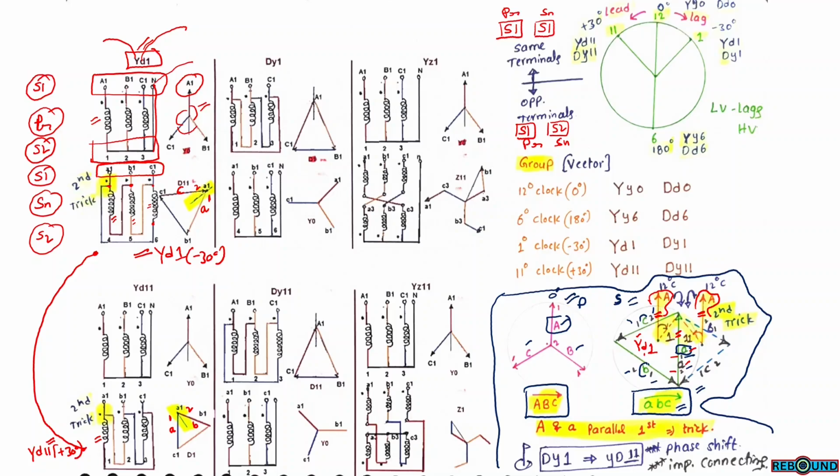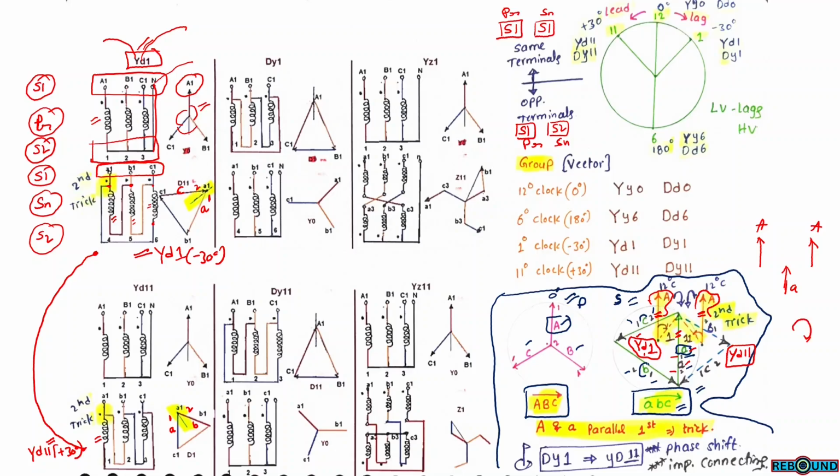Why we are drawing this is that we have to exactly find the type of connection, whether it is YD1 or YD11. If we are not sure, then we have to go for this kind of arrangement. We have to draw 3 lines. This is 1, this is 2 and this is 1. These two will be capital A, and this will be small a. Now we have to follow the phase sequence ABC in clockwise direction.